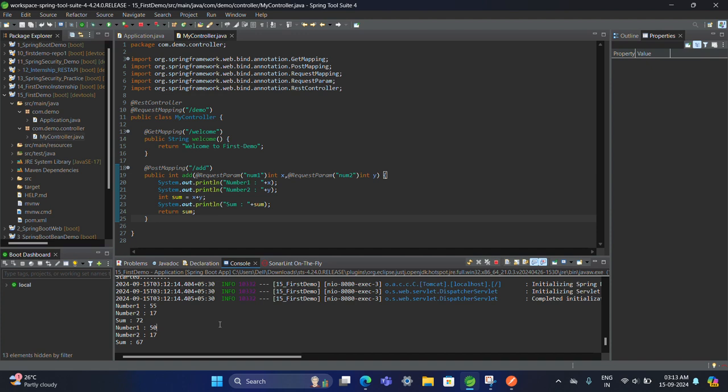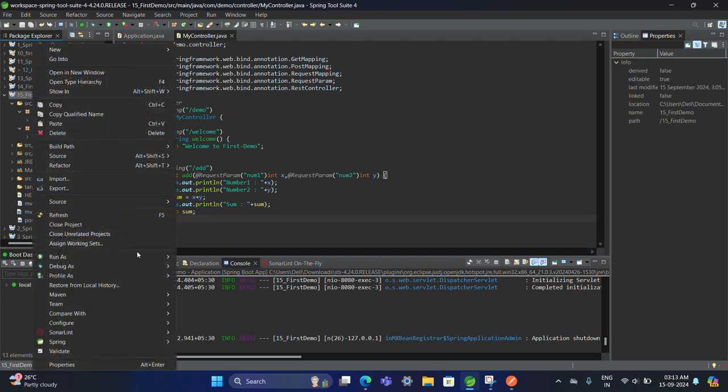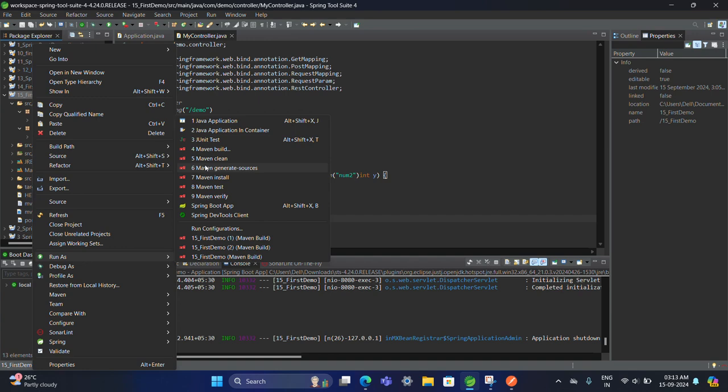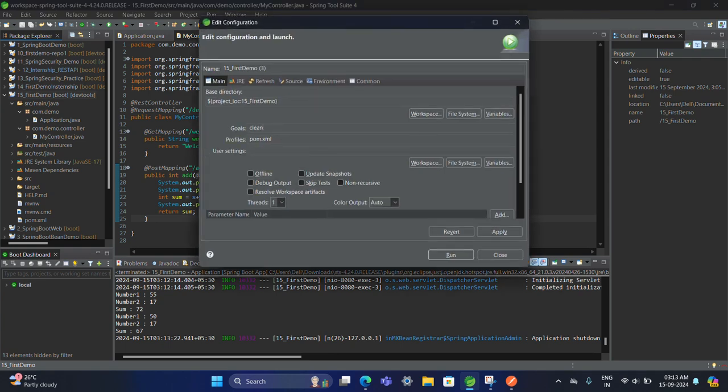We are going to use a command. Firstly, we have to stop this. Then the Maven command: run as Maven build. Then the command clean. Clean means it first cleans all the previous files and caches. Okay, package.